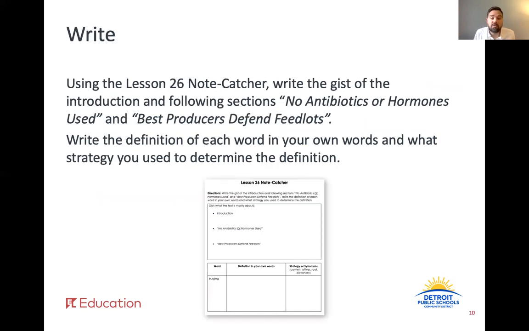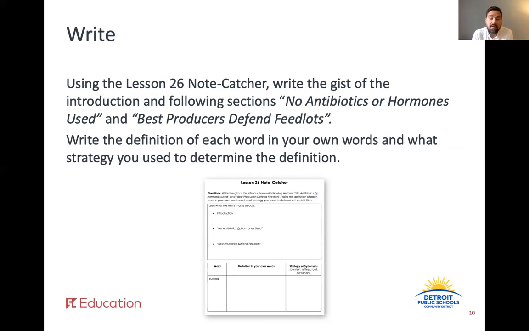Please take out the lesson number 26 note catcher. Using the note catcher, write the gist of the introduction and following sections: No Antibiotics or Hormones Used, and Best Producers Defend Feedlots. Write the definition of each word in your own words and what strategy you used to determine the definition. You'll also want to write a synonym, which basically means the same thing as the word.